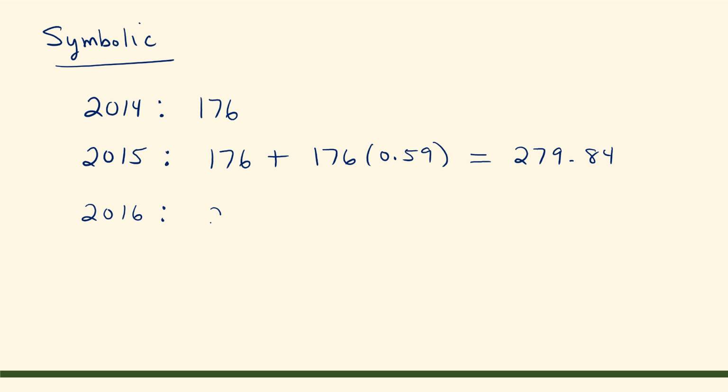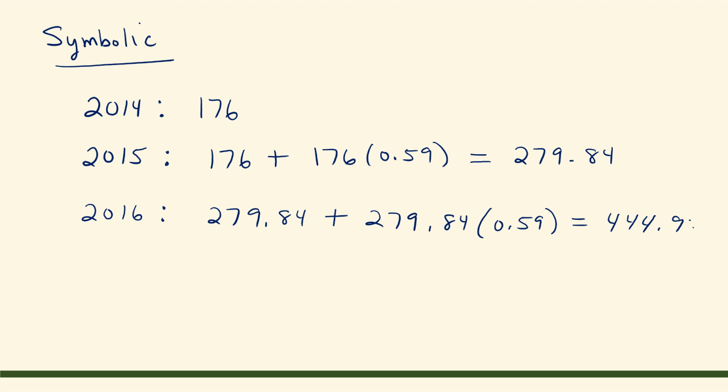So we would need to take our previous value of 279.84 and add to it 59% of that previous value, or 279.84 times 59%. And that expression will give us a total of 444.95. And we would repeat this process for the last 2 years.